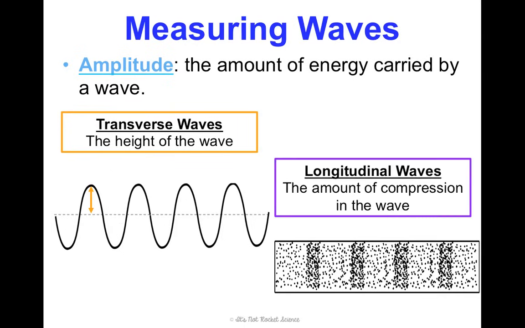Whereas in a longitudinal wave, it's the amount of compression in the wave. So how dense is that compression? If it's super dense, that means there's a high amplitude and lots of energy. If it's less dense, if it's a little bit more spread out, then it's going to be a lower amplitude and thus a lower amount of energy.